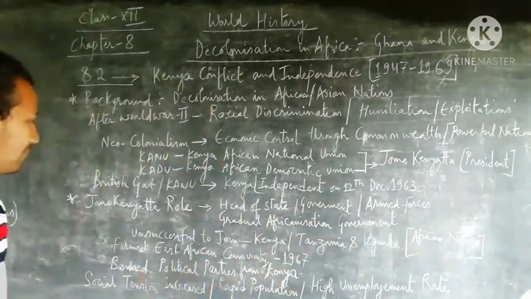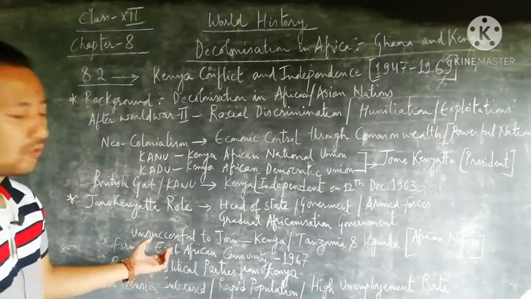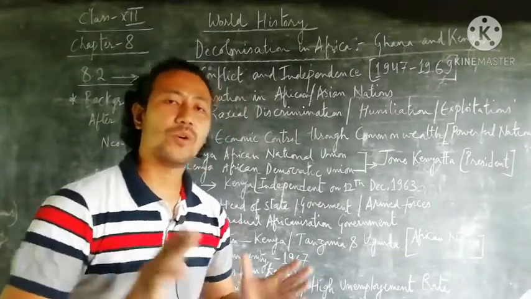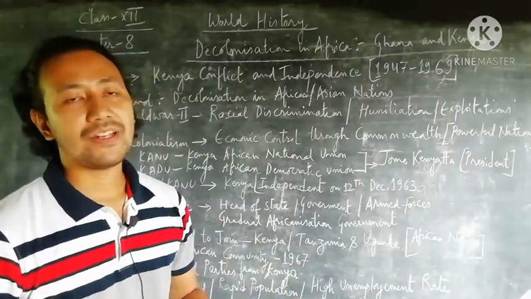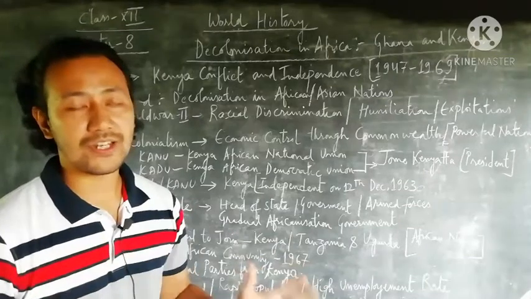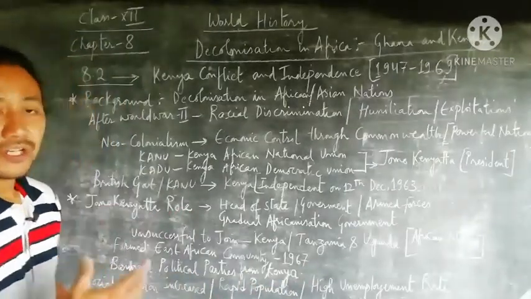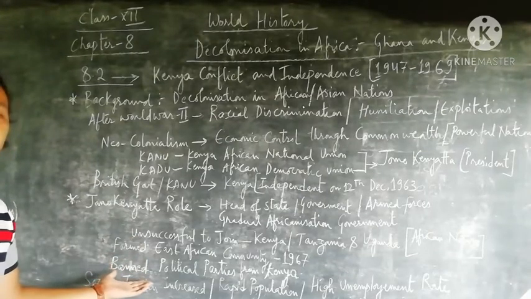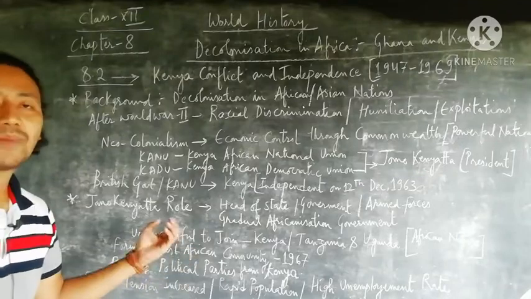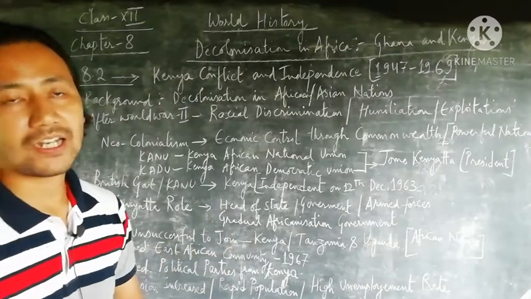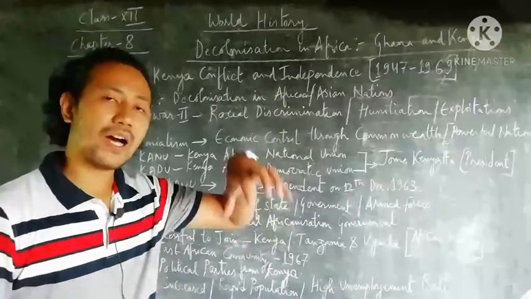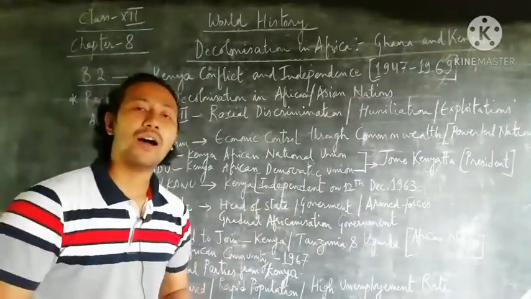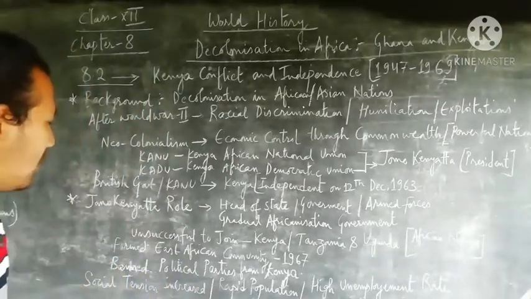Next, we see that Jomo Kenyatta also formed the East African Community in the year 1967, which was beneficial for all the African nations, and it was very crucial. Later, we see that he even put a full stop on all the political parties that existed in Kenya. Only one political party remained, under Jomo Kenyatta, and all the rest were banned.